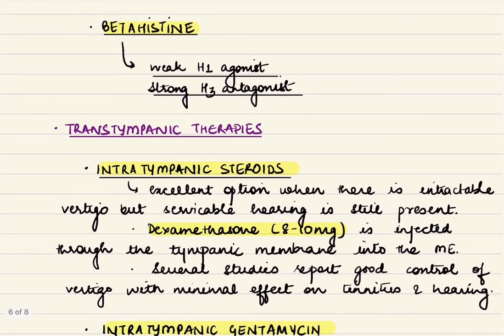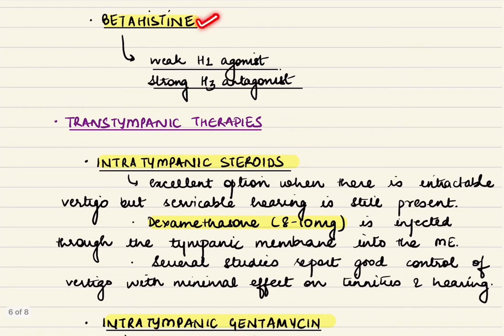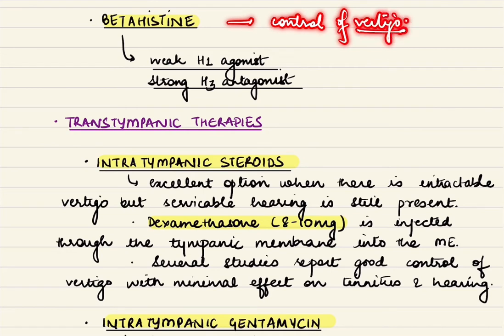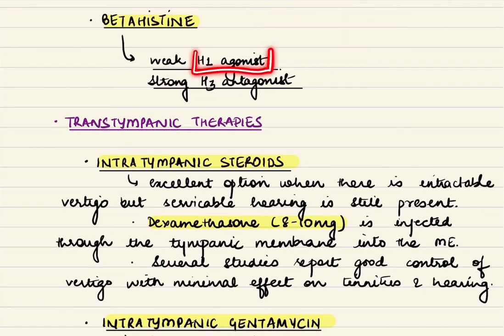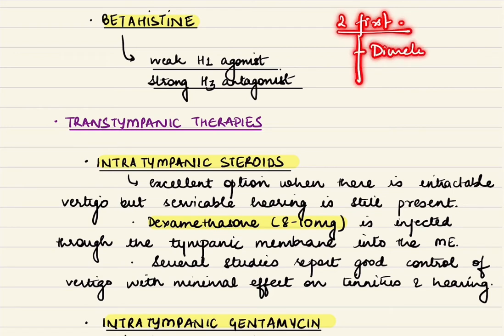Then we can also give betahistine to the patient. This betahistine helps in control of vertigo as it is a weak H1 agonist and strong H3 antagonist. So there are two first-line therapies for Meniere's disease. One is diuretics, the other is betahistine. The side effect profile of betahistine is slightly better, and diuretics they cause electrolyte imbalance, so they have to be given with caution.